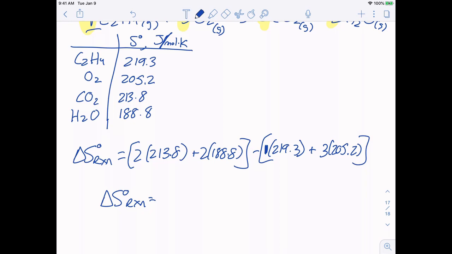Still typing in, sorry, it's taking me forever. And I got a negative 29.7 joules per Kelvin.